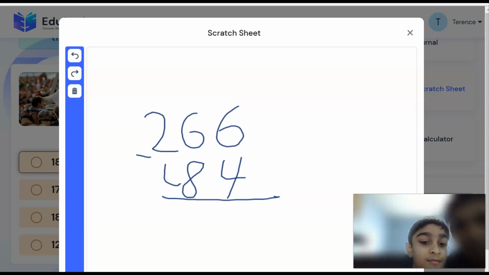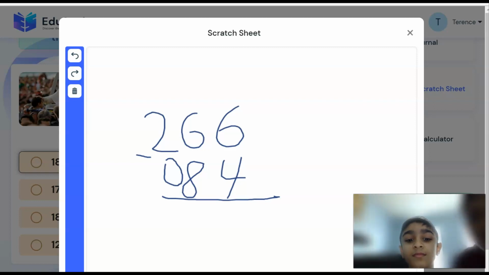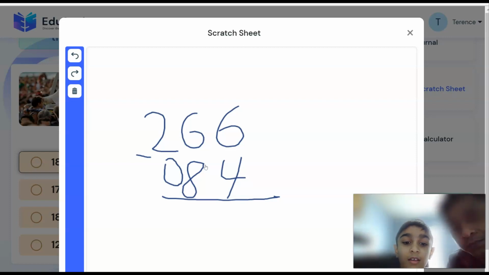Good job. Now you have to look at the number on the top, whether it's big or small. It's big. So what do you need to do? 4 to 6. So what do you get? 5, 6, 2. Write it down.